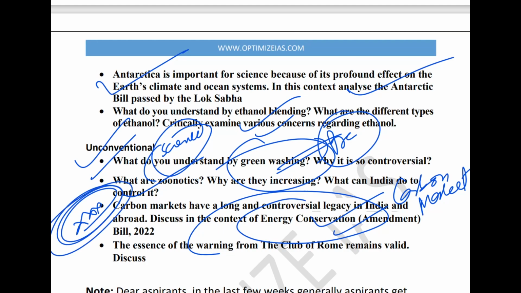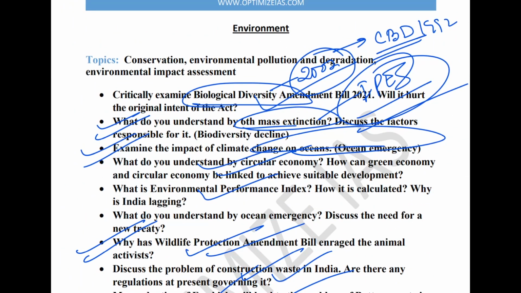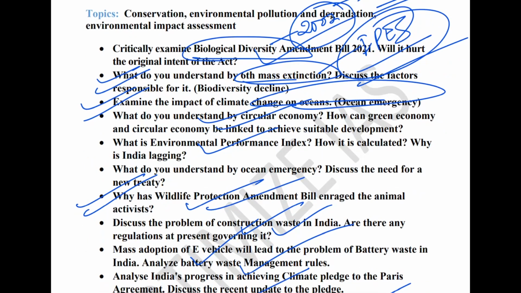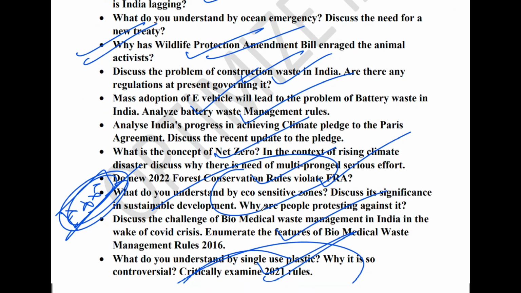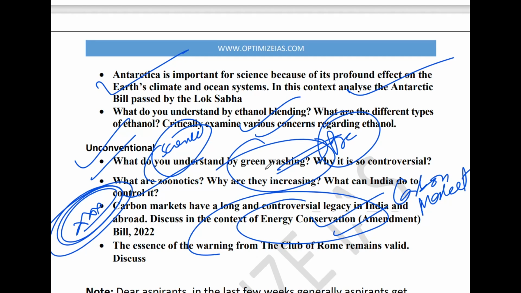If you are left with half an hour before the exam, which topics should you prepare? First, you should prepare this biodiversity decline and this Biodiversity Amendment Bill. Next, you should prepare the concept of climate change and ocean. How does the ocean impact climate change? Next is the topic of circular economy, which is very important. Next, the Wildlife Protection Amendment Bill, this is very important. Next, the battery management rules are very important. And next is biomedical waste. And then guys, you should prepare the topic of carbon markets. It is very important.